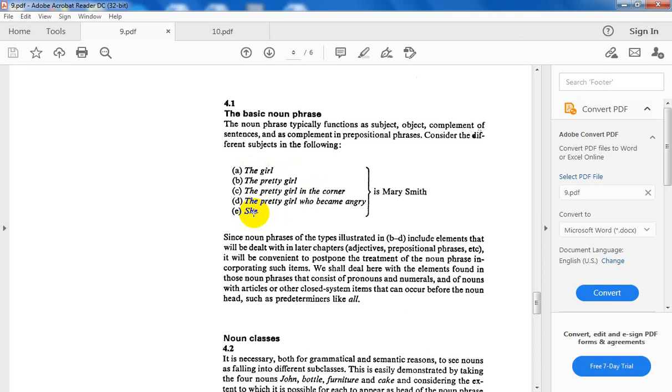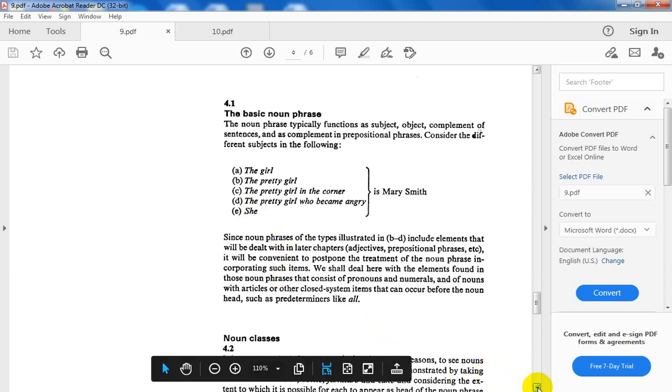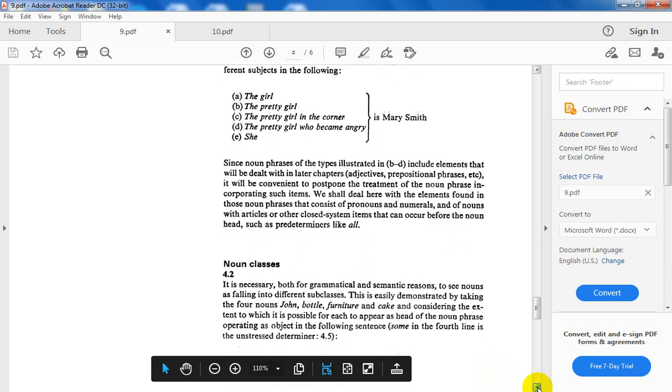This chapter will be divided into two parts. The first part will adopt the noun and the noun phrases. The second part will be devoted to what? To the pronouns. Let us start with noun phrases.